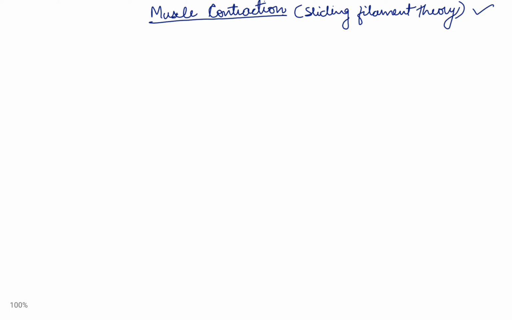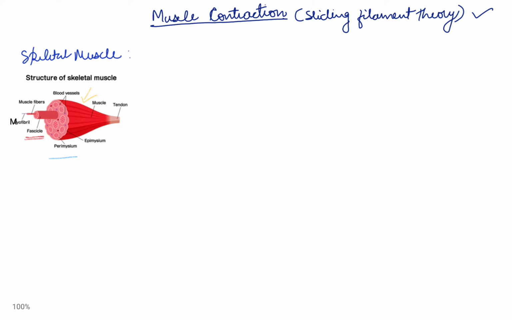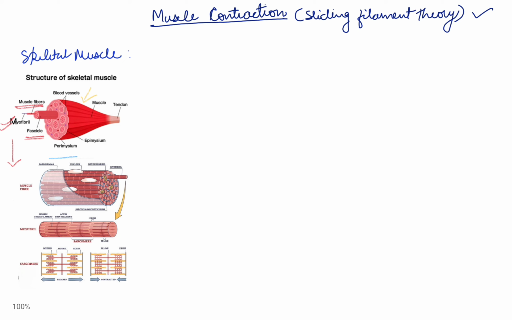Whenever we move our body, muscle contraction takes place due to the instructions given by the brain to the muscles in the form of nerve impulse. If we look at the skeletal muscle, it is made up of fascicles, which in turn are made up of muscle fibers. The muscle fibers are made up of myofibrils, also known as myocytes or muscle cells. The myofibrils are arranged into sarcomeres. These sarcomeres are the site of action, that is the site where the muscle contraction takes place.